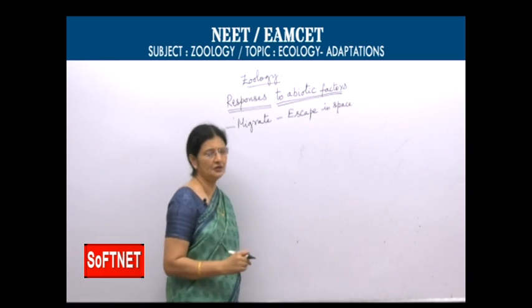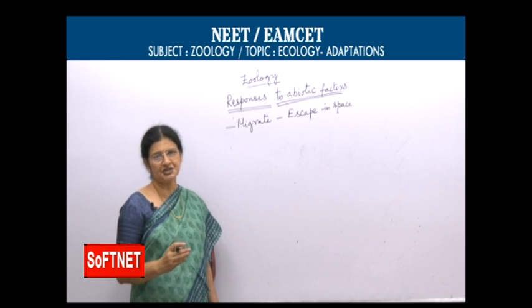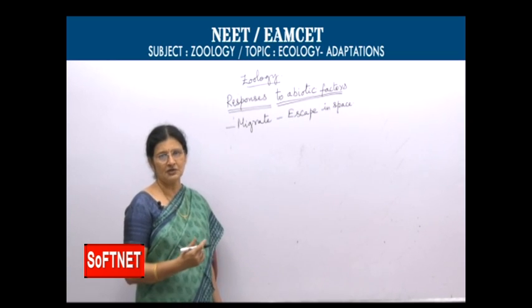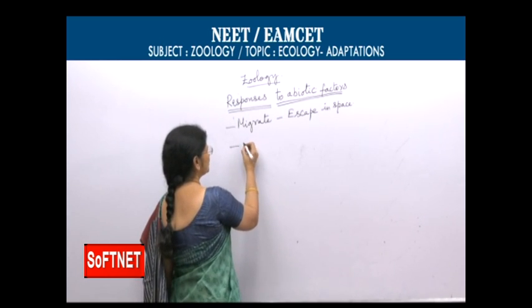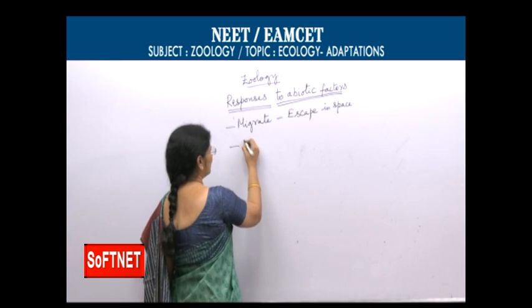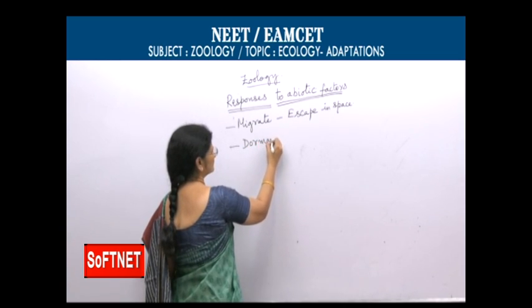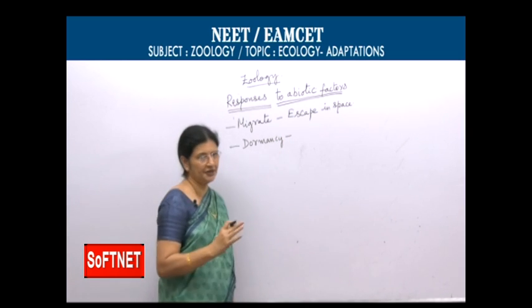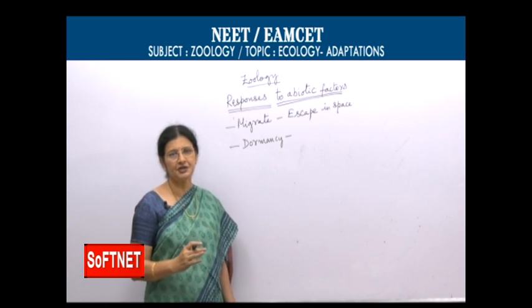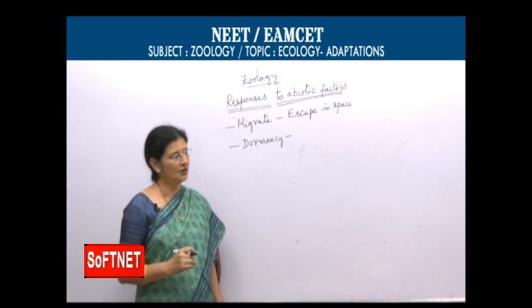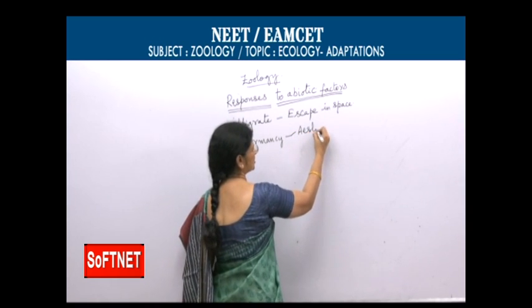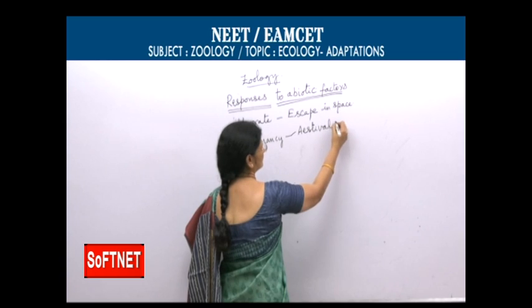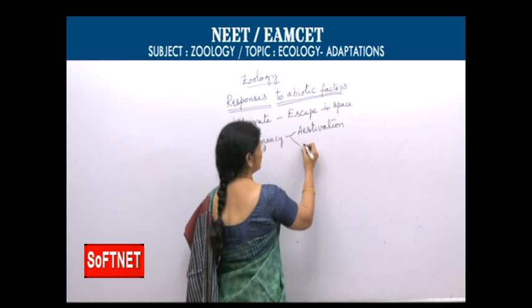Again the same example, the Siberian crane migrating from Siberia to Rajasthan. And some of them show dormancy. For a short period of time they enter into a state of dormancy. Dormancy in summer is called estivation. Dormancy in winter is hibernation.